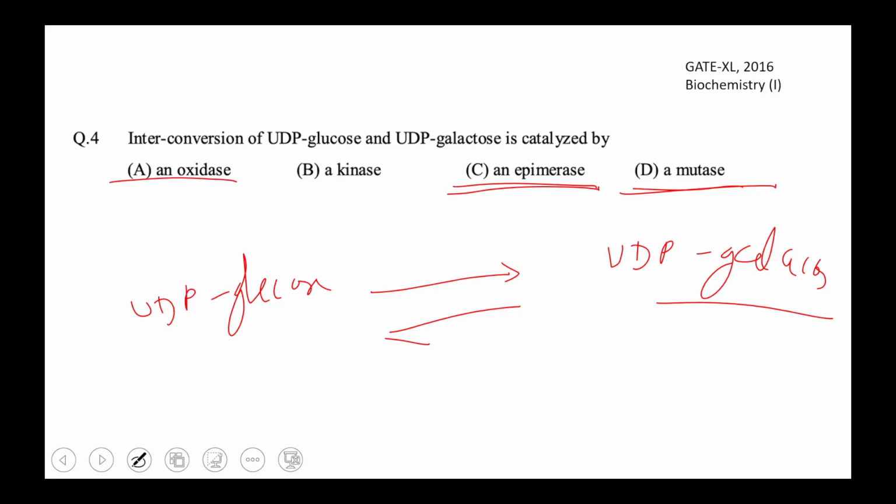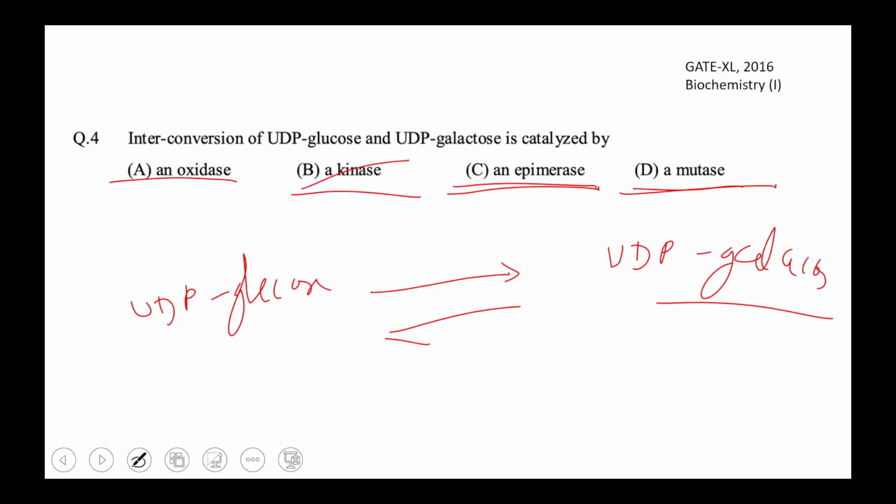Oxidase performs the oxidation. Kinase phosphorylates the molecule with the help of ATP. That is why it is kinase: it performs phosphorylation, the addition of a phosphate group, and that phosphate group is taken with the help of ATP.